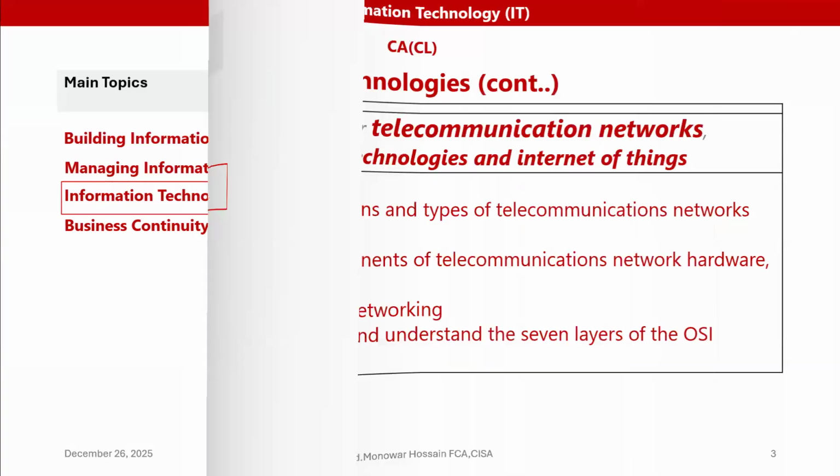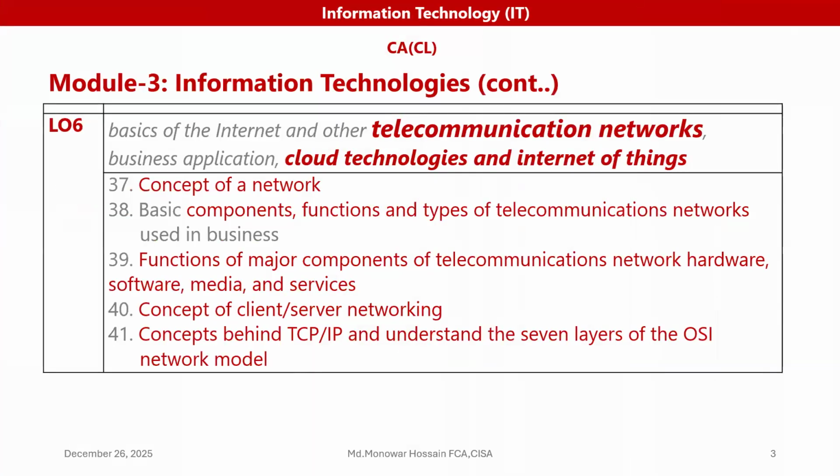So lastly, we have discussed learning object 3, 4, 5. Now, today we'll discuss learning object 6.